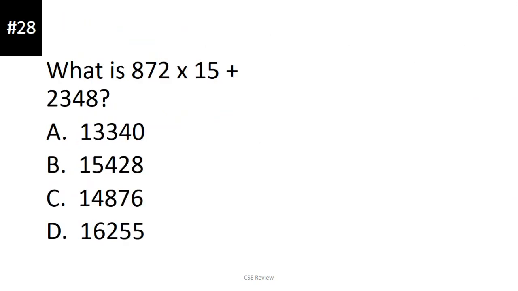Okay? Number 28. What is 872 times 15 plus 2,348? This is a parang trick question kasi if you don't use your PEMDAS, baka magkamali kayo, ma-excite kayo. So, PEMDAS to with may halong LDR kasi addition and multiplication naman siya. So, ang unahin natin is multiplication. 2 times 5, which is yung last digit. 2 times 5 is 10. Ang last digit nun is 0.